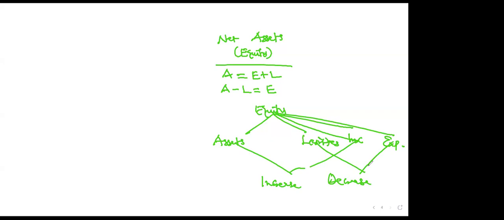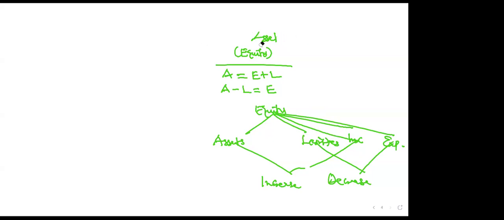If you have any income or assets, do you agree it increases your wealth? Yes. So any asset or income, you add it. Then if you have an expense or a liability, it will decrease your wealth. So any expense or liability, you deduct it. Is that clear?